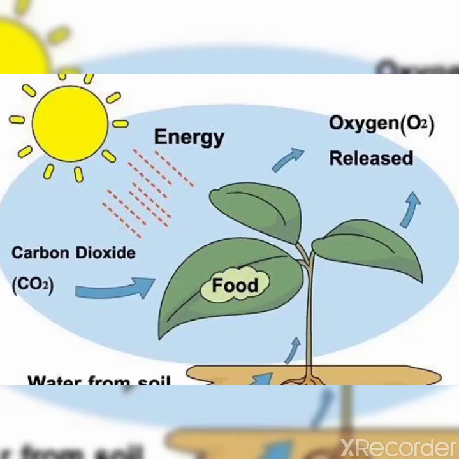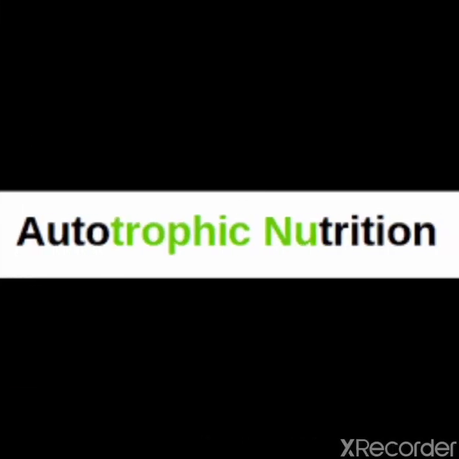Students, as you know, green plants make their own food by the process of photosynthesis, and this mode of nutrition is called autotrophic nutrition. Is that clear? Green plants are known as producers or autotrophs. Green plants are called producers or autotrophs.